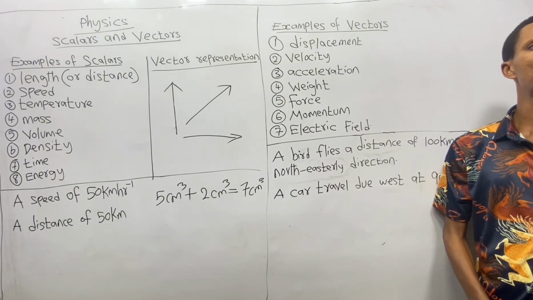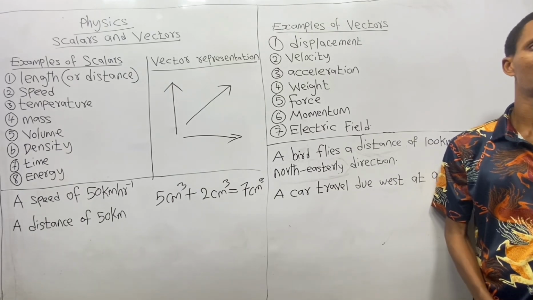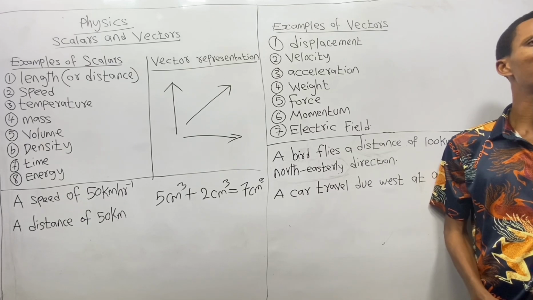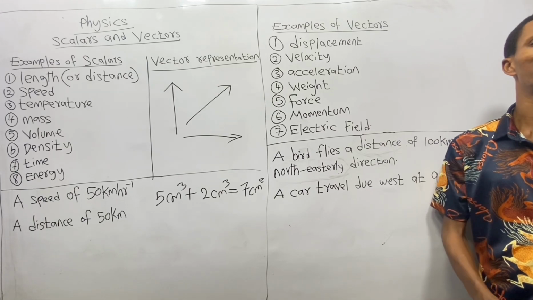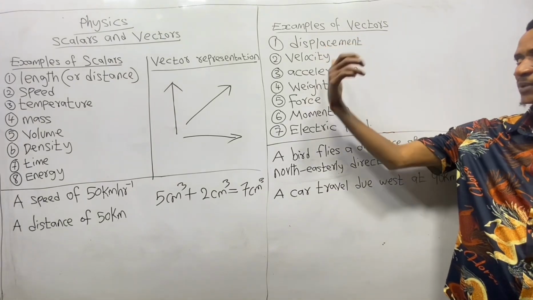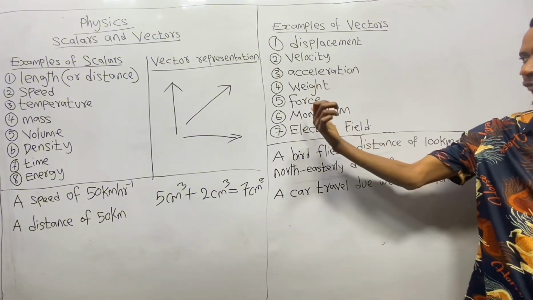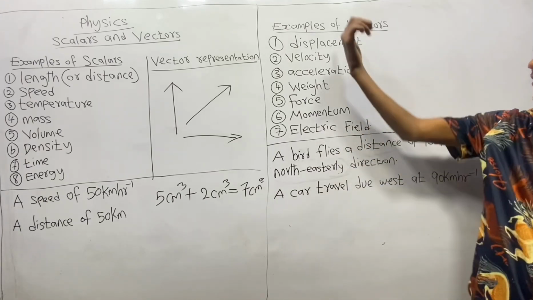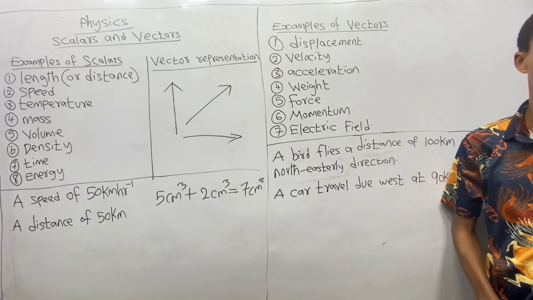Now let's talk about the concept of vectors. Many other measurable physical quantities have both magnitude or numerical value and direction as well. Such quantities cannot be completely described unless you know both their magnitude and direction. Examples of such quantities are displacement, velocity, acceleration, weight, force, momentum, electric field. These quantities are called vectors or vector quantities.